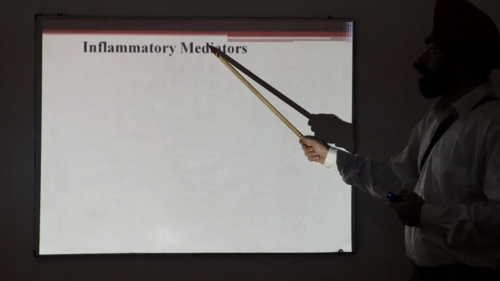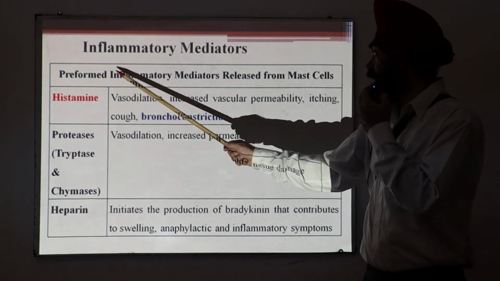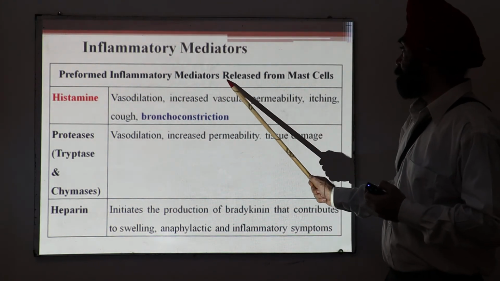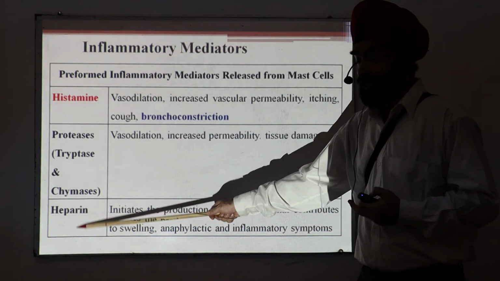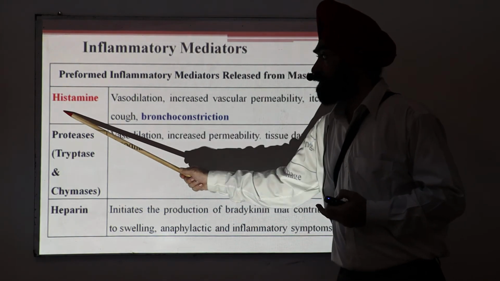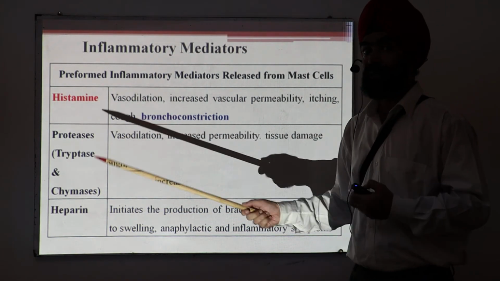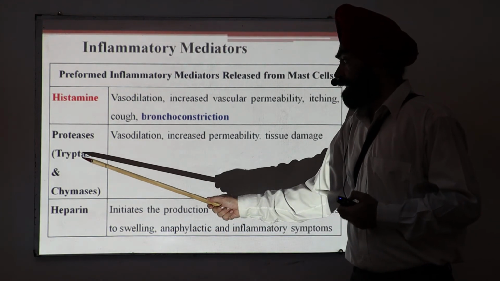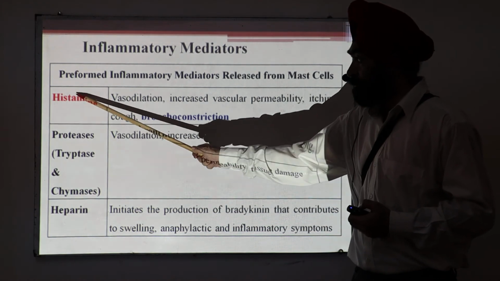Then inflammatory mediators, as I told, histamine. This is the primary mediator, preformed inflammatory mediators from the mast cell. Amongst these is the important role of histamine, which produces the bronchoconstriction. There are other primary mediators also, like heparin, proteases like tryptase and kinase. Less important, more important, histamine.